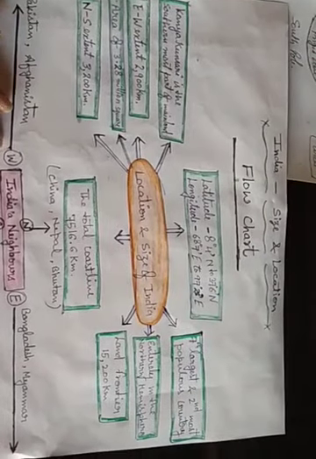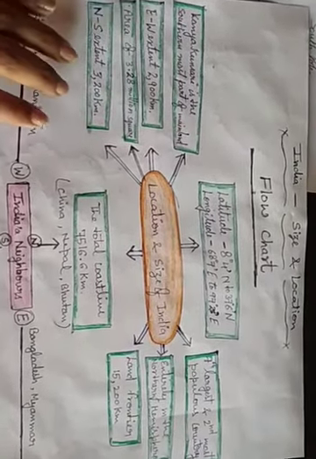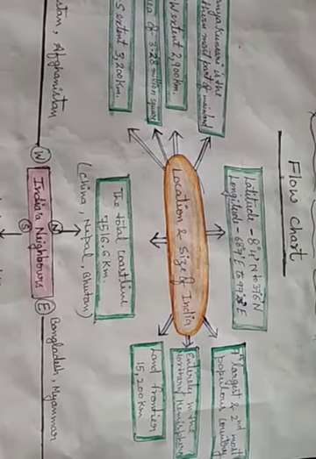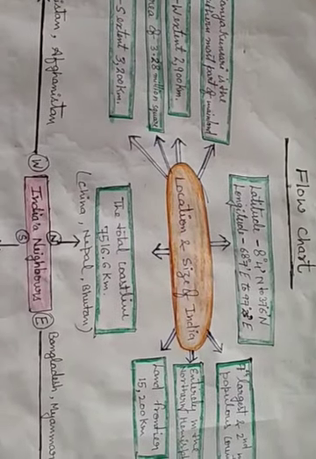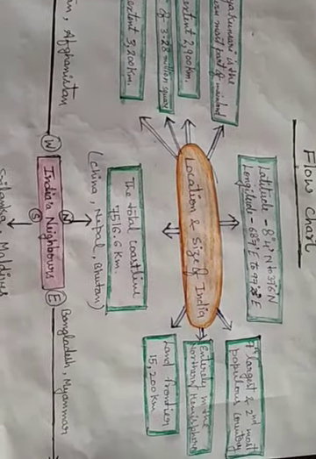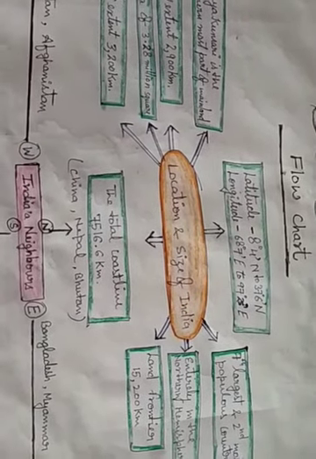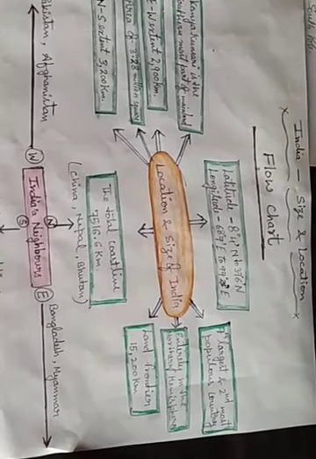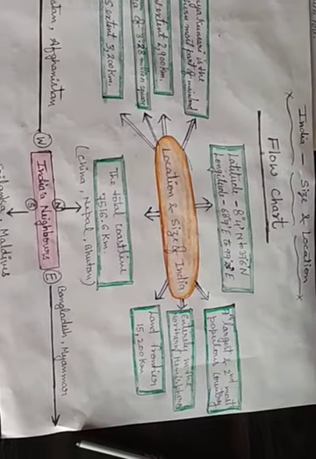Again, go through all these short notes, write them in your copy, and learn them. Go through the chapter text in your book, and if the book is not available, you can use the NCERT book app, where you will find the text. Reading the text from there is very helpful for better understanding.